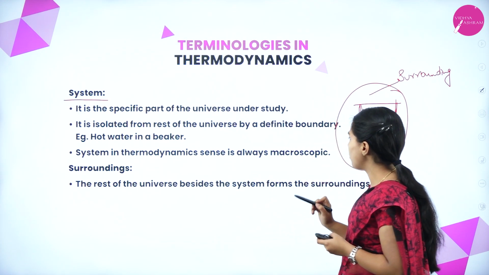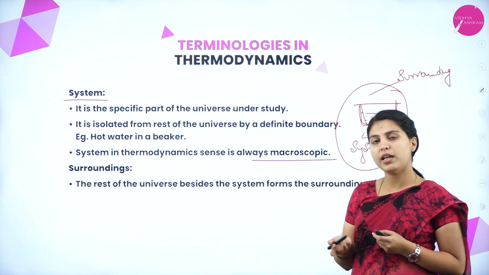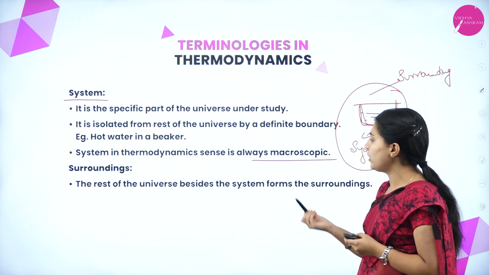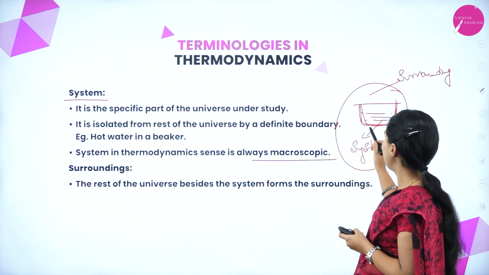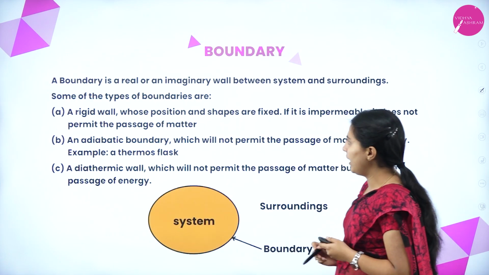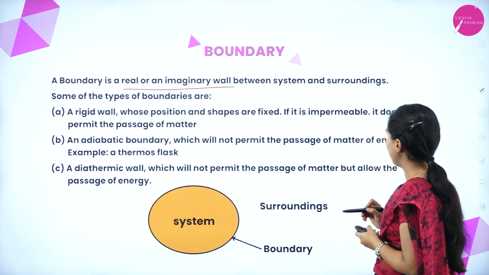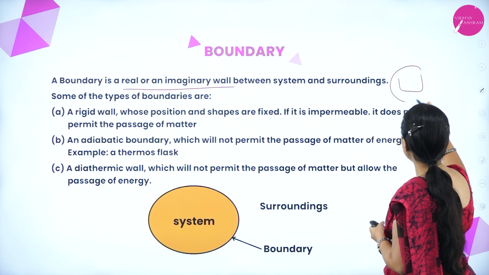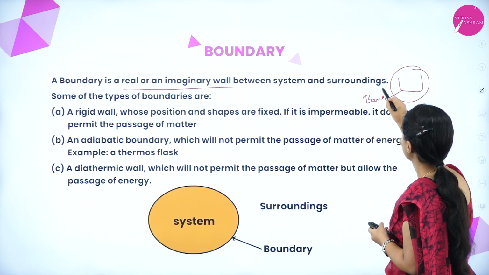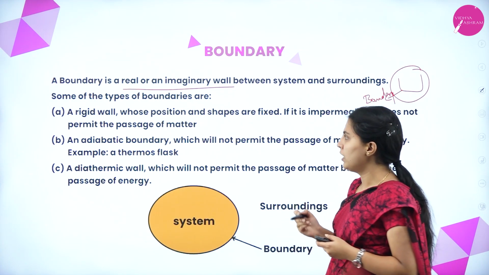A system in thermodynamics is always macroscopic. Yes, we are studying the macroscopic level, so the system is also at the macroscopic level. Next, surroundings. The rest of the universe besides the system forms the surroundings. If this is the system, then the rest of the universe beside it is considered the surroundings. A boundary is a real or an imaginary wall between system and surroundings. If this is a system and this is the surroundings, this is the boundary. It can be a real or imaginary line between the system and surroundings.